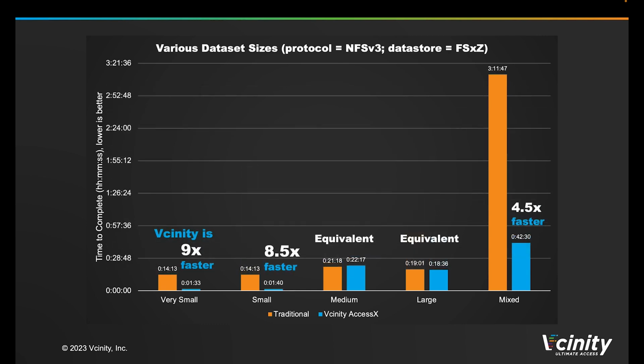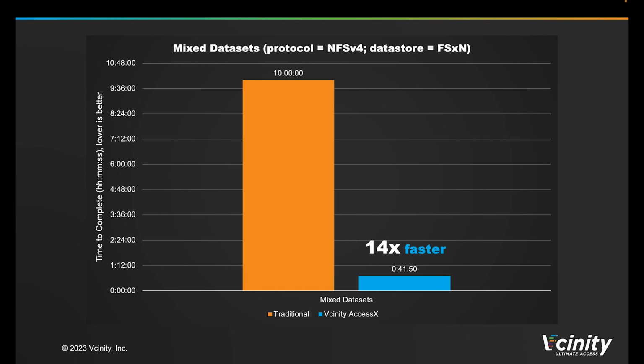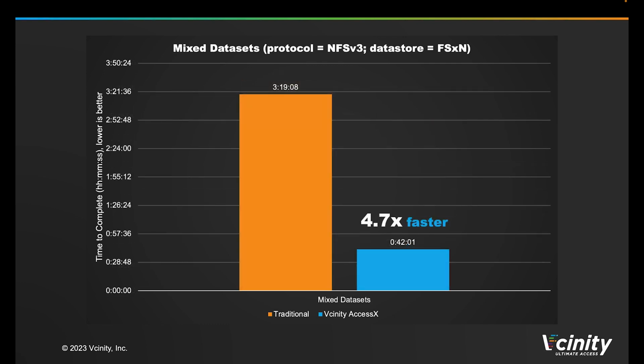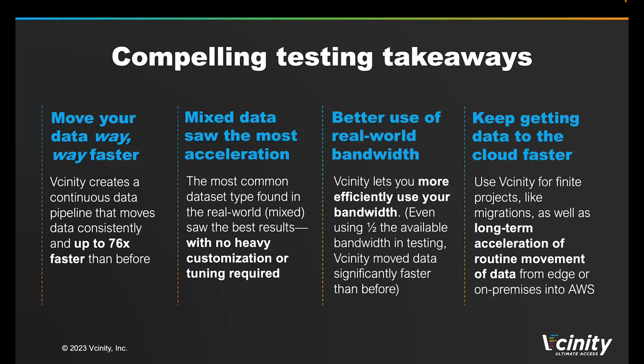Running the same tests, but with NFS v3, which is generally a more latency tolerant protocol, we still see incredible improvement in performance. 8.5 to 9 times faster on the smaller side and 4.5 times faster on the mixed file dataset. Now, focusing on FSxN, we observe a 14 times faster copy when using NFS v4 on the mixed dataset. And even with the more latency tolerant NFS v3 protocol, we still see a 4.7x faster copy when using Vcinity on that same dataset. Again, there's a lot of information, so let's quickly step back and review the takeaways.